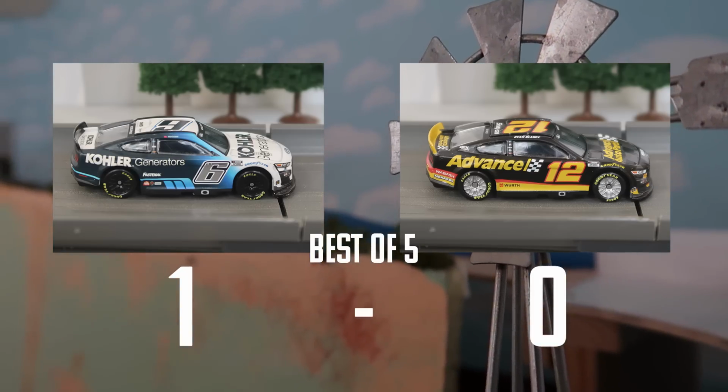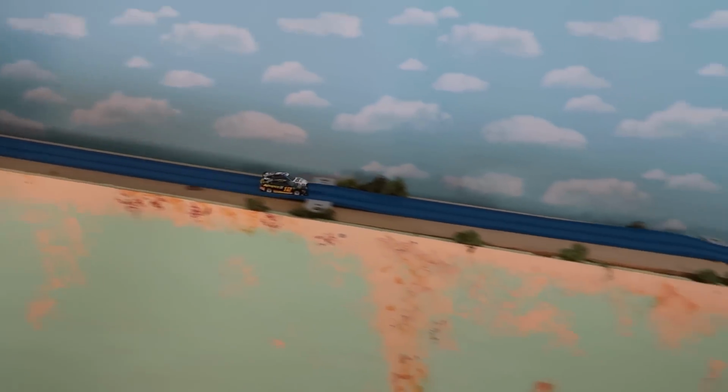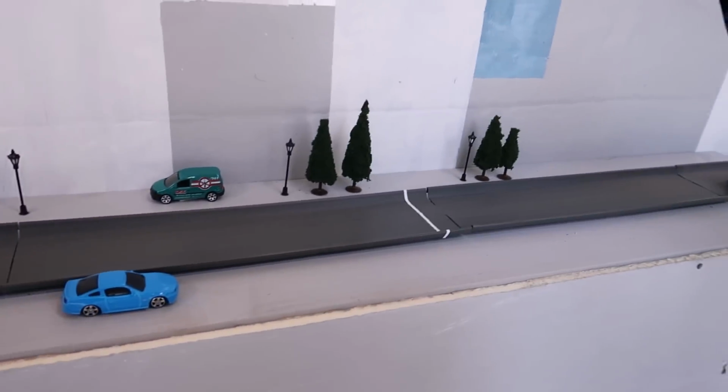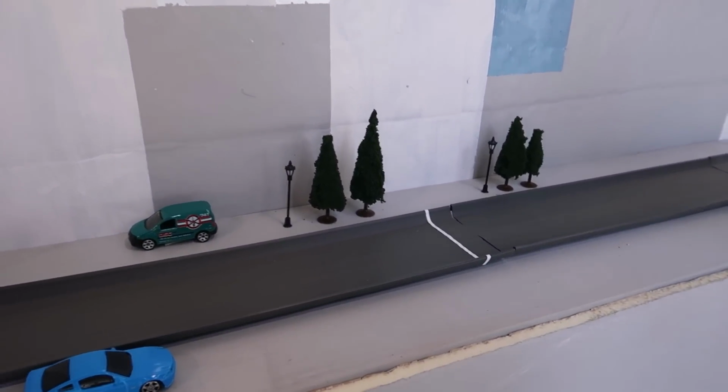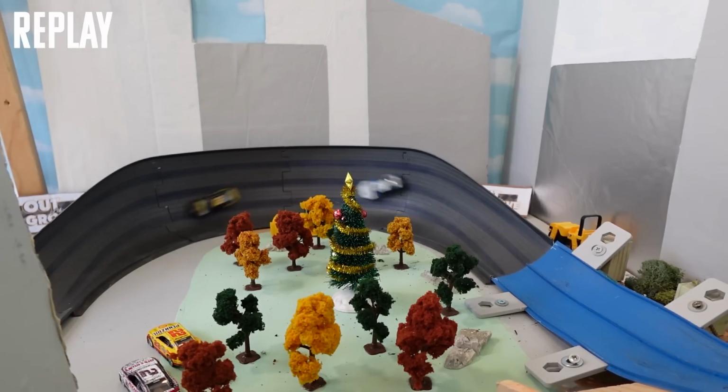Can Ryan Blaney make an adjustment? Now he's in that preferred line, side by side out the gate. Now Blaney inching ahead, Keselowski rallying, but it's too little too late. Ryan Blaney hangs on to even the series at 1 apiece.